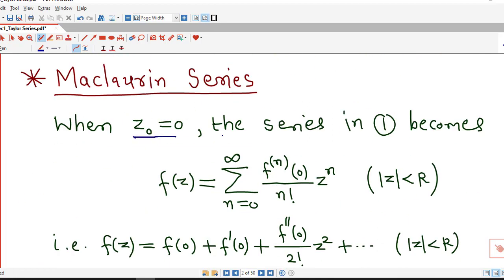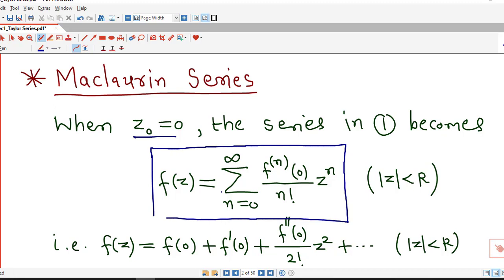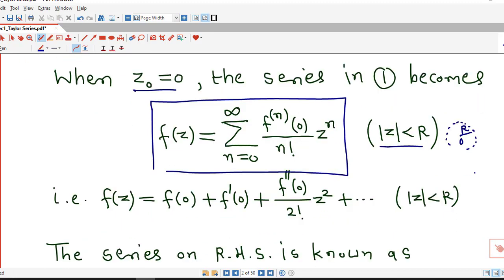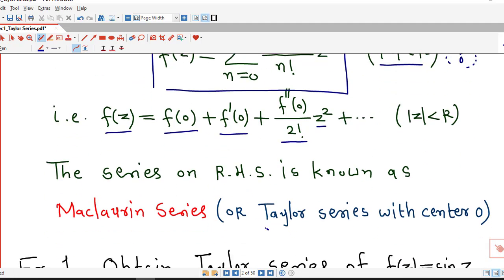When z0 equals 0, the series in 1 becomes a series in powers of z only, and it is convergent in the open disk with center 0 and radius r. This is a particular case of Taylor series with center equal to 0. So this series, f of z equals f of 0 plus f dash 0 z plus second derivative at 0 divided by 2 factorial into z square, is known as Maclaurin series or Taylor series with center 0.